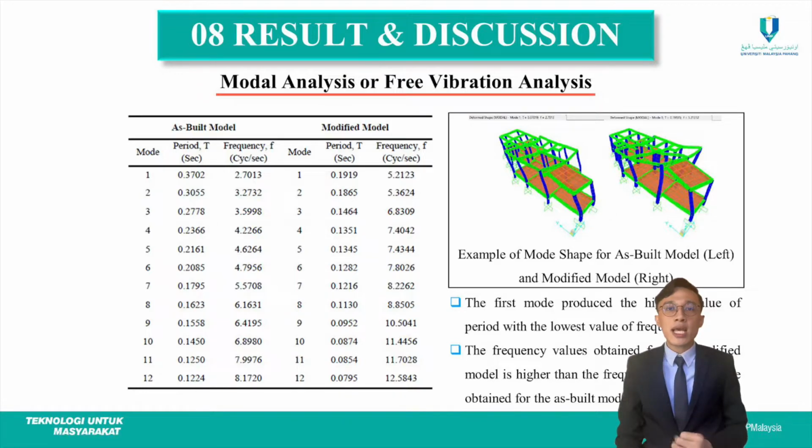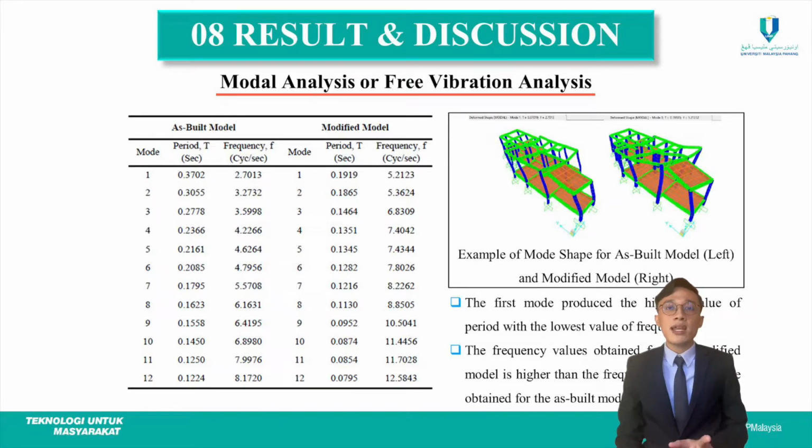So there are three load cases that are considered in the analysis, which is the model analysis, non-seismic analysis, and seismic analysis. From the model analysis conducted, there are 12 mode shapes that are obtained for both of the models, such as shown in the table here. Based on the table, we can see that the first mode produced the highest value of natural period with the lowest value of frequency for both of the as-built and modified model.